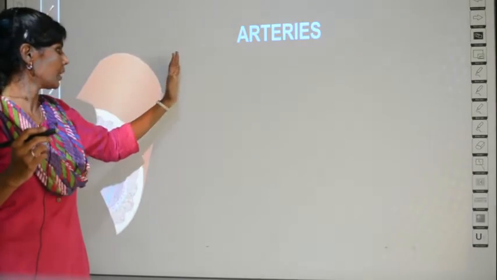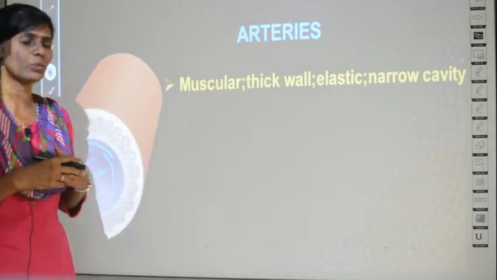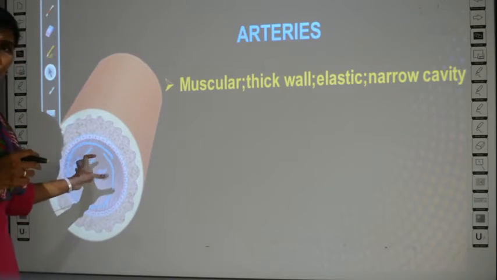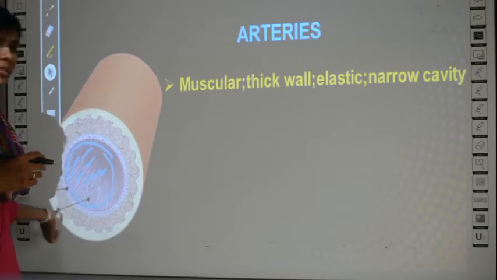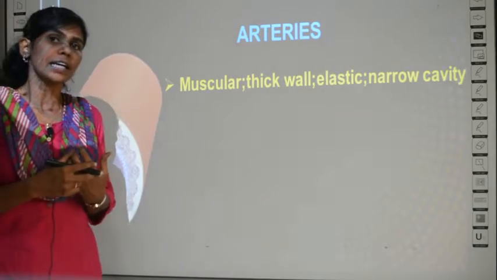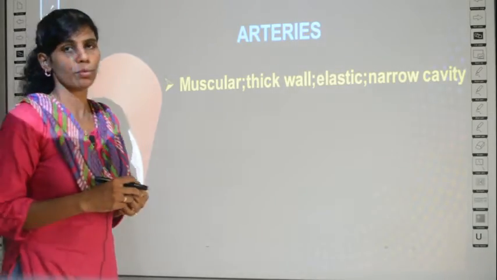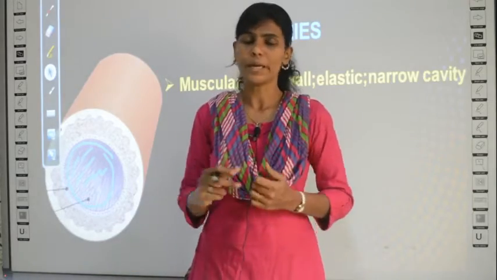The first property is that this is a muscular organ. Why is it called muscular? See, this portion is a hollow tube where the blood will flow, but this portion is muscular, which means it is made up of muscles. There are many muscles in your body. Similarly, the arteries are also made up of muscles.